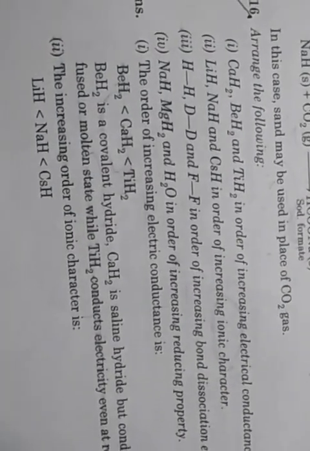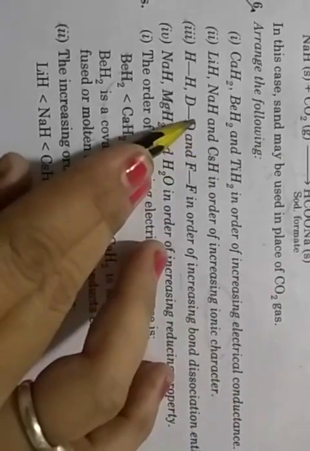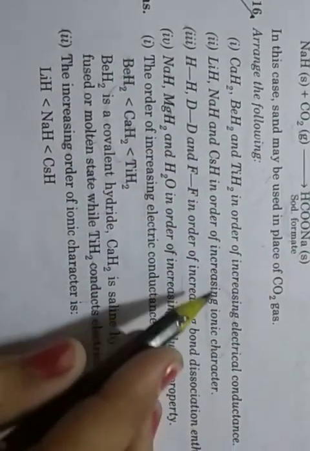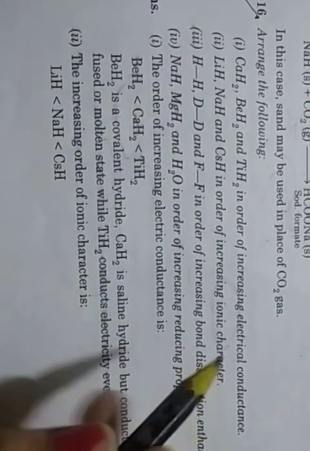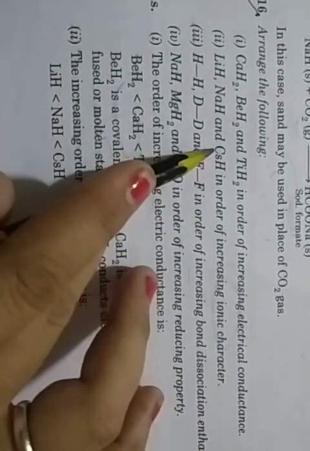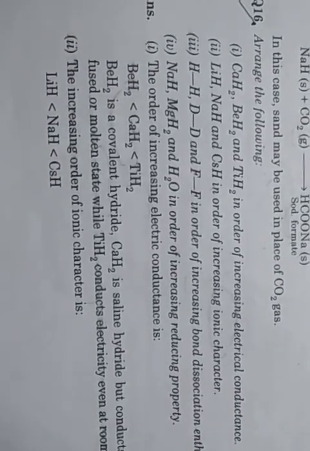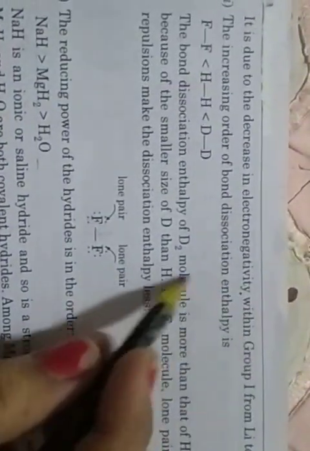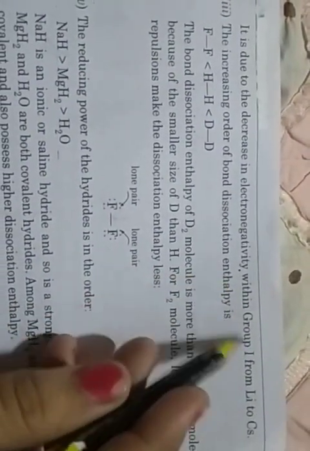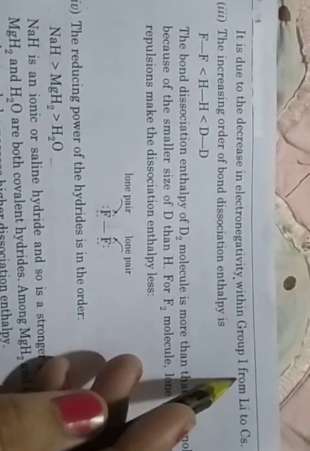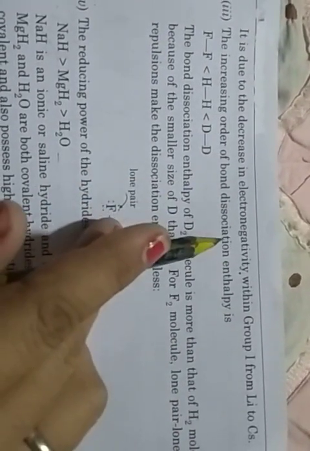Second one is lithium hydride, NaH and cesium hydride, in order of increasing ionic character. So for increasing ionic character, cesium hydride is greater than NaH and then lithium hydride, due to the decrease in electronegativity within the group from lithium to cesium, because electronegativity decreases.